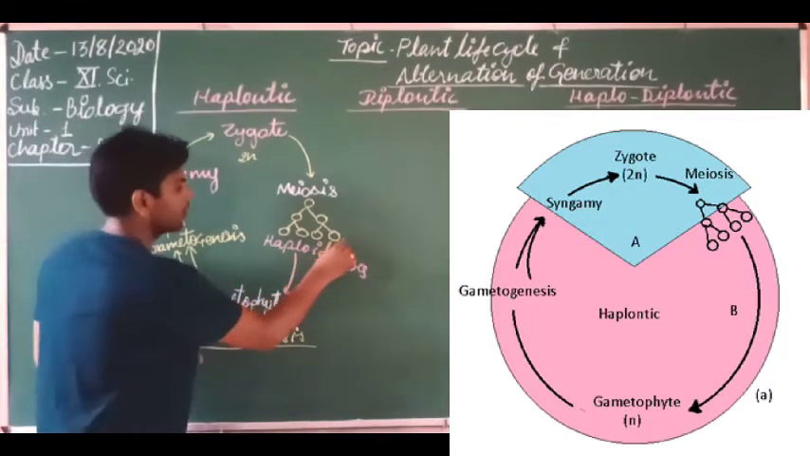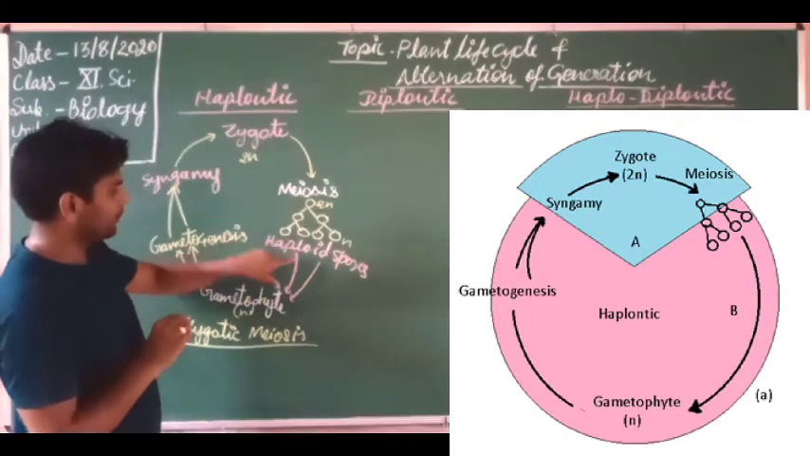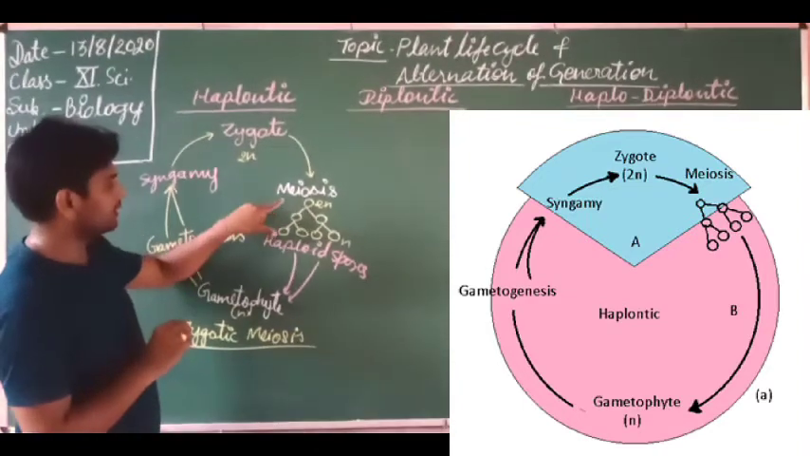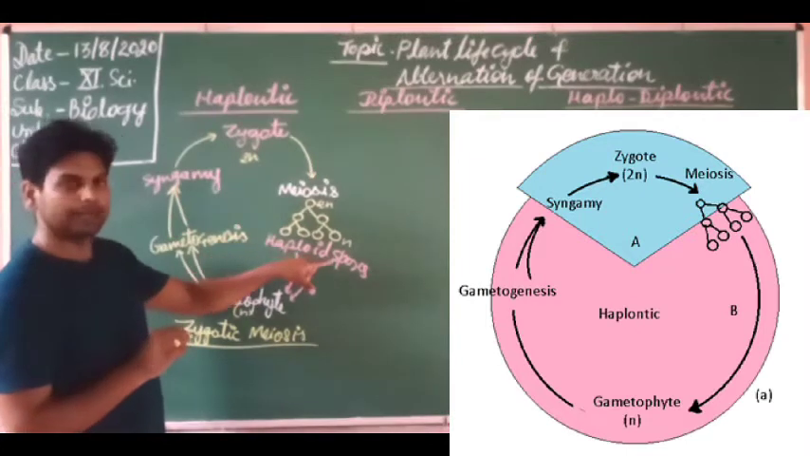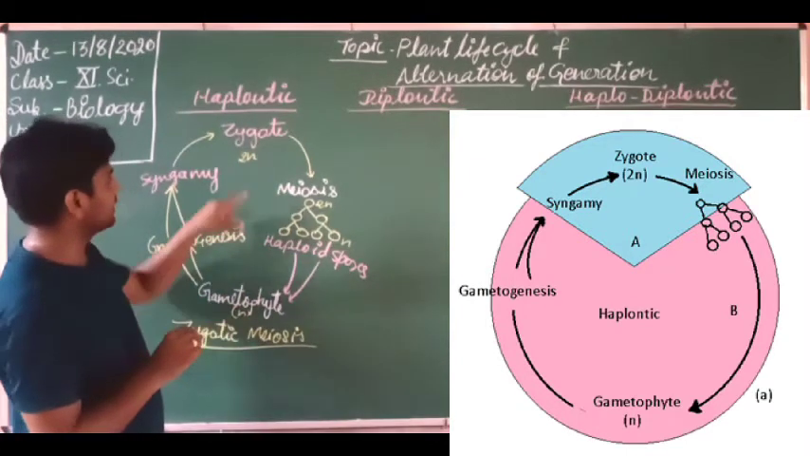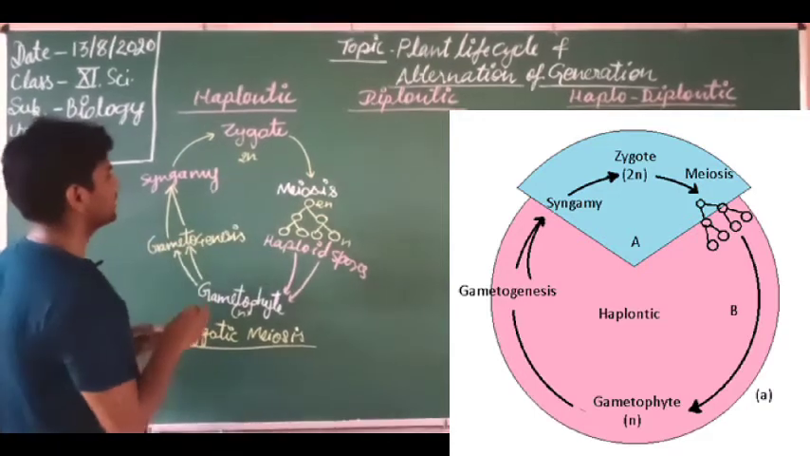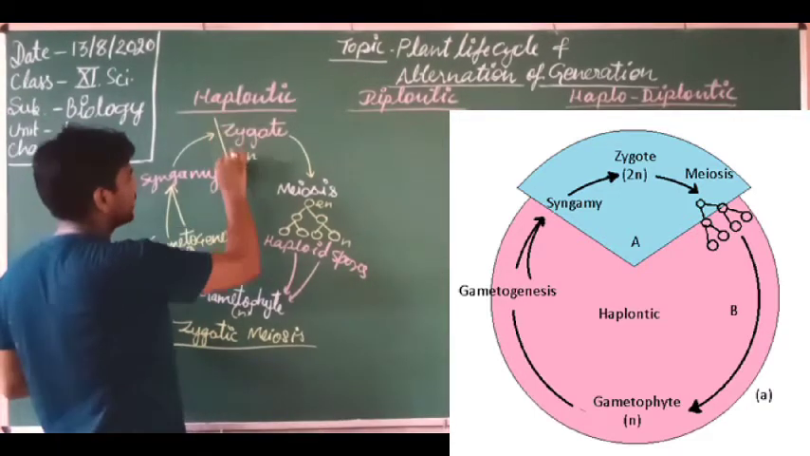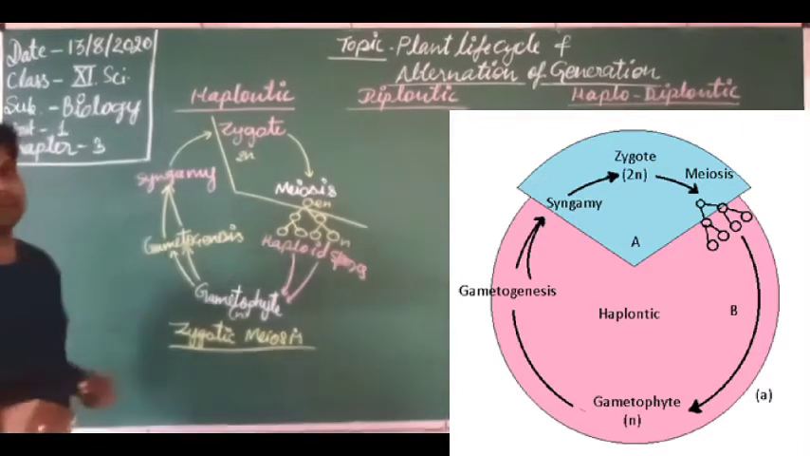This is haploid. This is diploid. This is the zygote. This undergoes meiosis cell division. That is why this is diploid, but all four of these are haploid. So this meiosis is known as the zygotic meiosis. Due to the presence of zygotic meiosis, it is a haplontic life cycle. Got it?